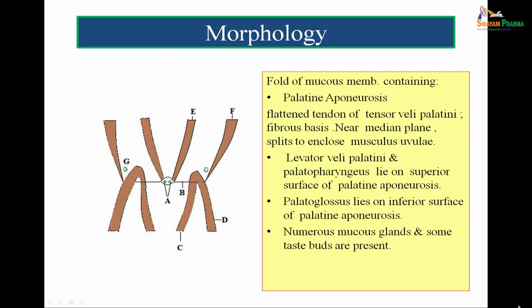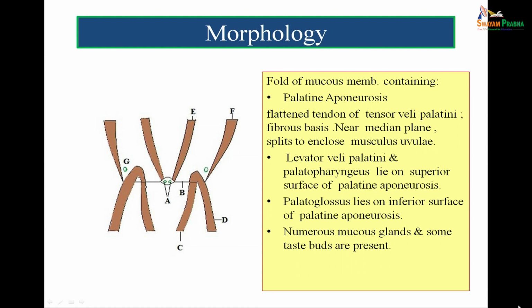Now, this particular diagram is very important to understand. The fibrous basis of the soft palate is formed by the palatine aponeurosis. The palatine aponeurosis is formed by a muscle called tensor veli palati, marked by F in the figure. So, you can see that F is tensor veli palati and it is forming the fibrous basis of the soft palate, that is B. B is the palatine aponeurosis.